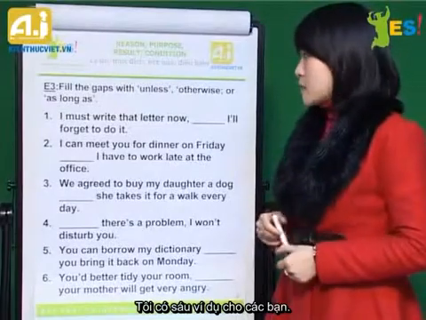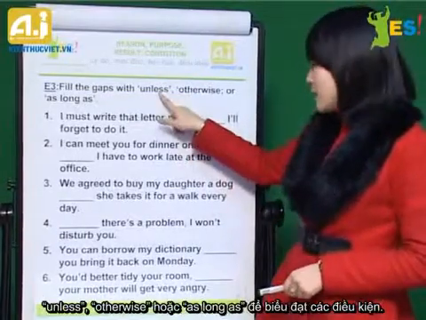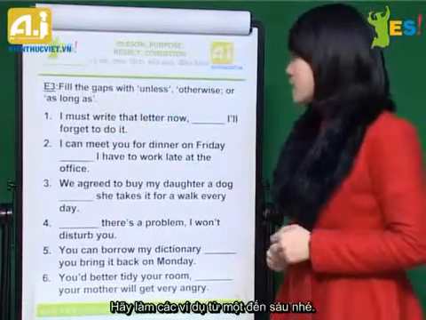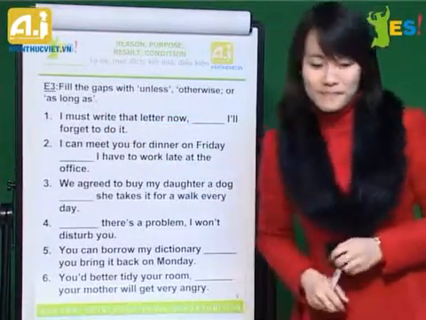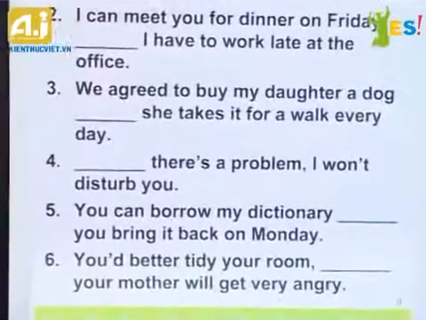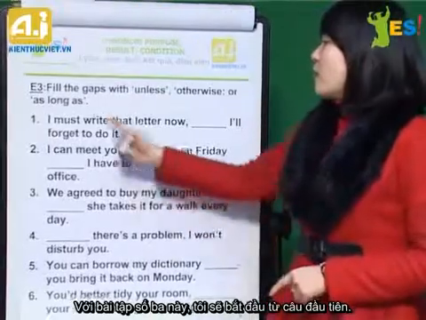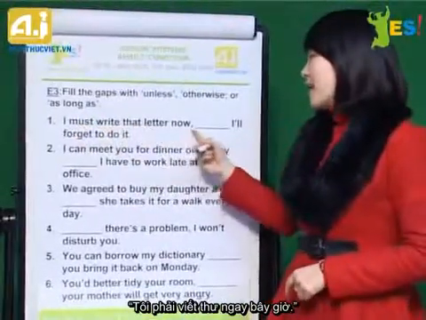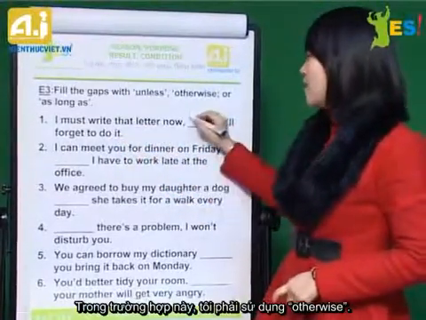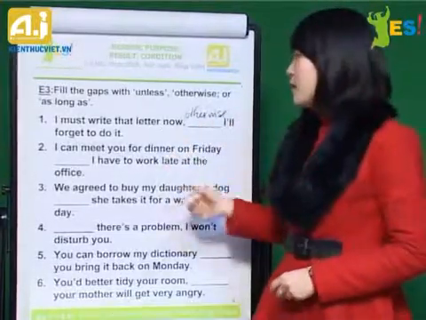I have 6 sentences for you, and I want you to fill in the gap given with the word unless, otherwise, or as long as, to show the condition. Okay? Let's do this exercise from number 1 to number 6. Okay, with the third exercise, I'll start with number 1. I must write that letter now. I'll forget to do it. In this case, I had to say otherwise. Yeah, I have to do it, or I will forget.